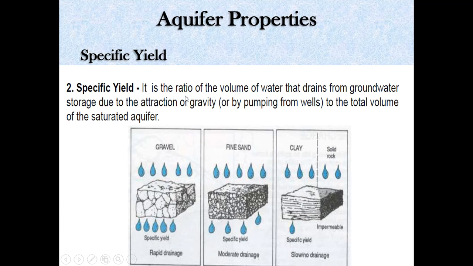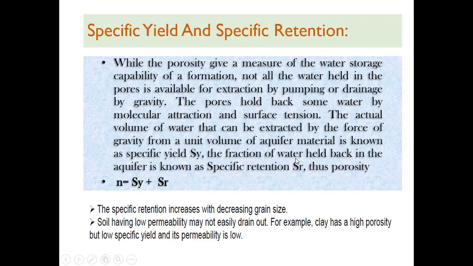So in gravel, specific yield will be more. For fine sand it will be moderate, and for clay it will be very less or sometimes none. So this is regarding specific yield.